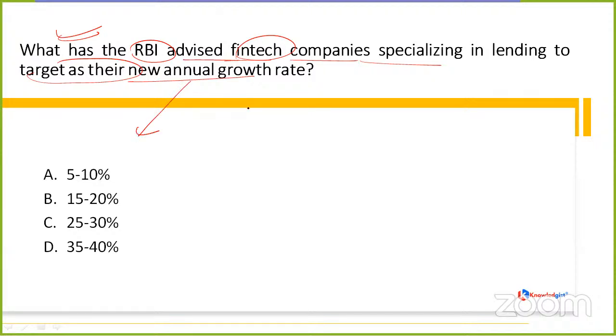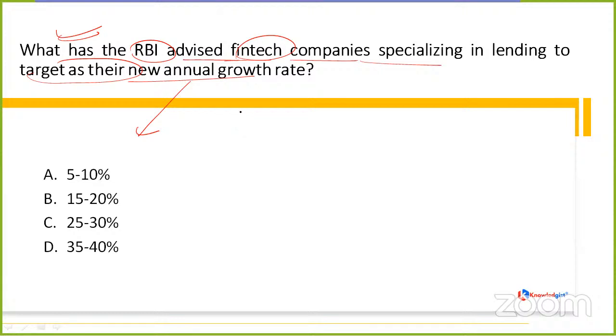So, what is the new advised prescribed annual growth rate of the fintech companies which are specialized in the lending sector through RBI, whether it's 5 to 10%, 15 to 20%, 25 to 30%, or 35 to 40%. What according to you is the correct answer? What is it, my dear friends? Anyone knows?